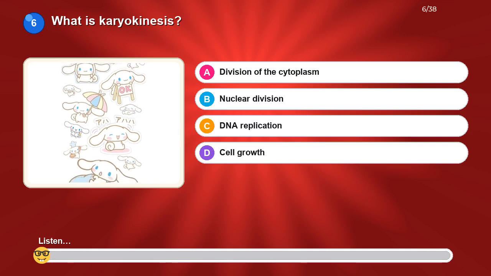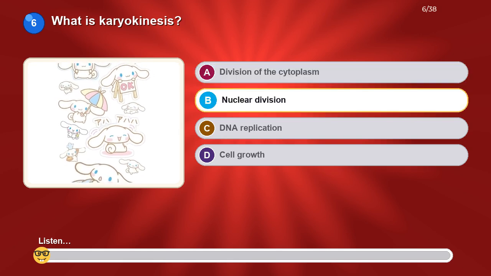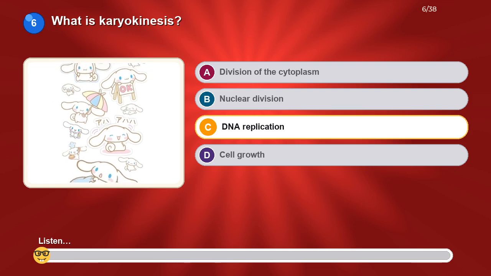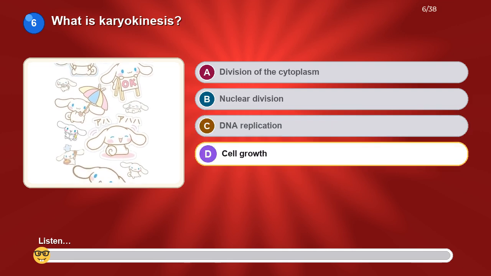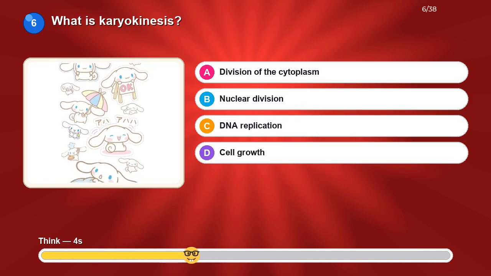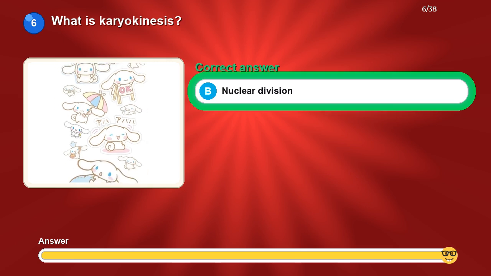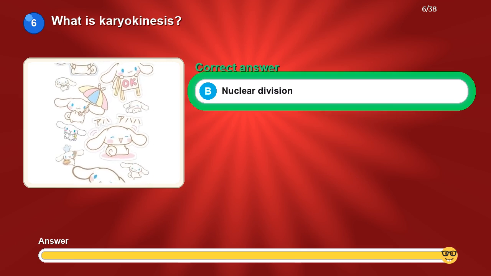What is karyokinesis? Option A, division of the cytoplasm. Option B, nuclear division. Option C, DNA replication. Option D, cell growth. The correct answer is nuclear division.